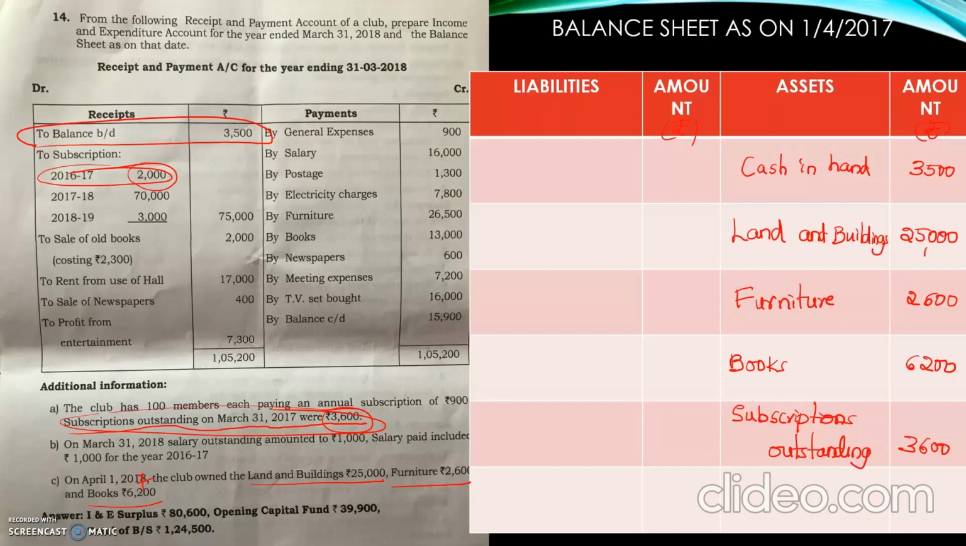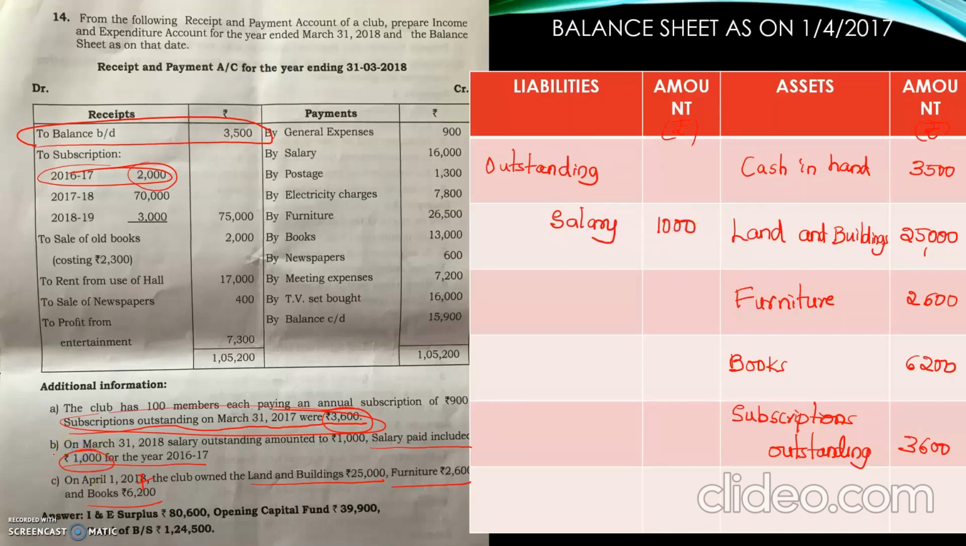Coming to the salary, here they told salary paid included 1,000 for the year 16-17. That 16-17 salary we did not pay. It is an expense not paid last year. Last year end it was due, current year beginning it is due. So expenses due means what? Liability. So on the liability side you can show outstanding salary 1,000.